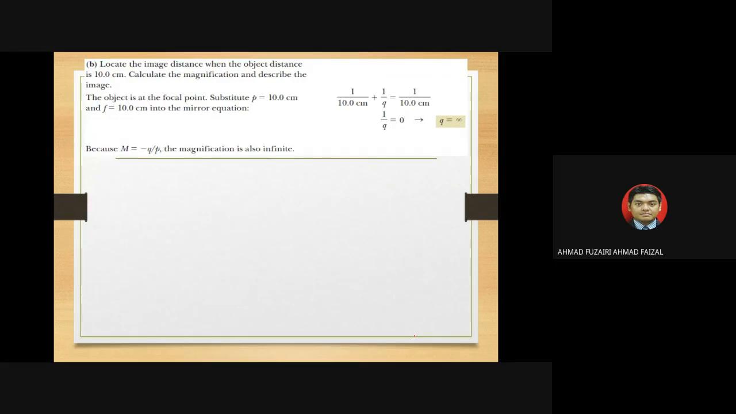For part B, locate the image distance when the object distance is 10 centimeters. So remember, now we put F as 10 centimeters. So 1 over Q is equivalent to 0, because we bring these terms to that side. So 1 over Q becomes 0, so Q is infinity. The image distance when the object is at 10 centimeters is considered infinite, and the magnification when Q is infinite, M is also infinite.